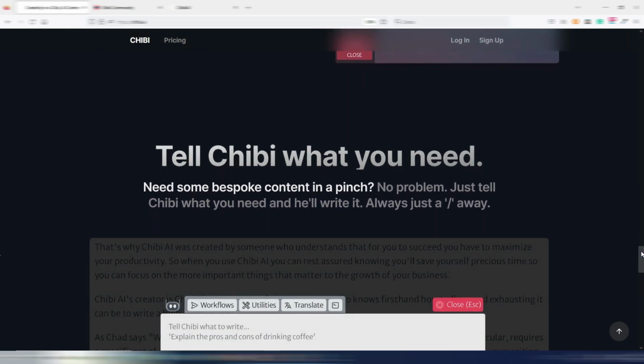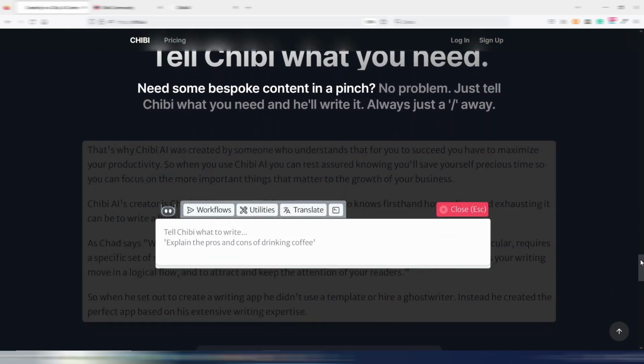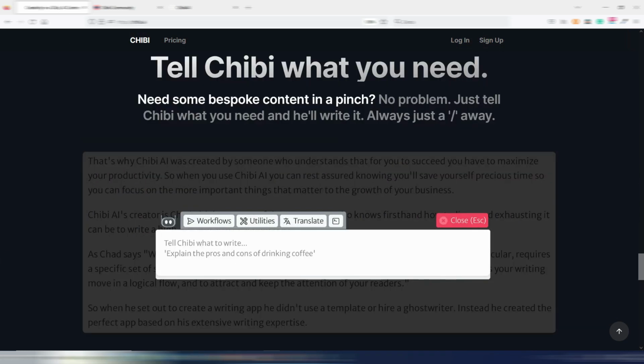And I'm really happy finally to show you this tool because I'm a Chibi user from day one and I saw the development of this tool. It really changed more than once and now I think is one of the best tools out there.